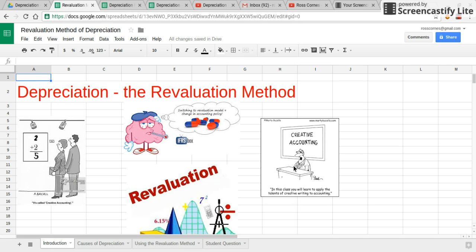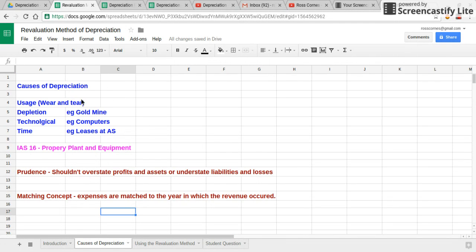Hi again, guys. Welcome to lesson 3 of 5 on depreciation. We're going to be looking at the third possible option for depreciating a non-current asset. This method is called the revaluation method. A little bit of theory before we start this one. This is the easy one, so you'll be glad to hear this.